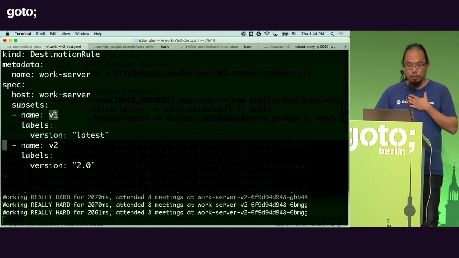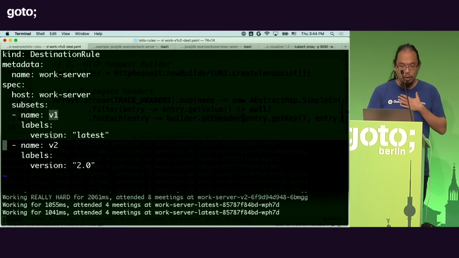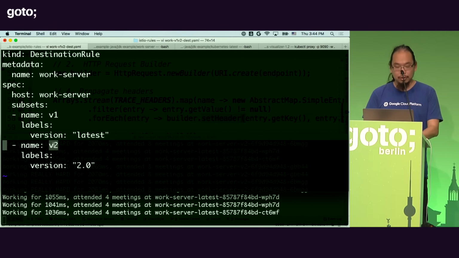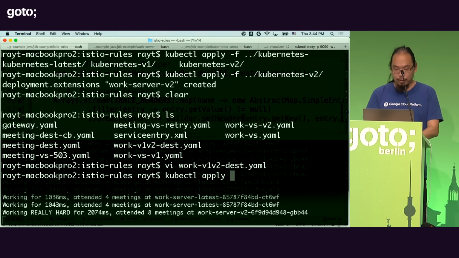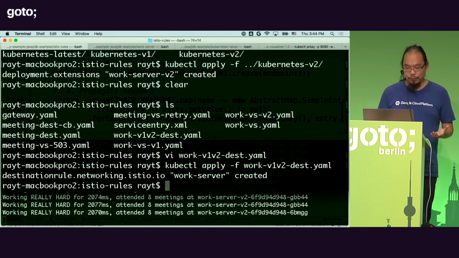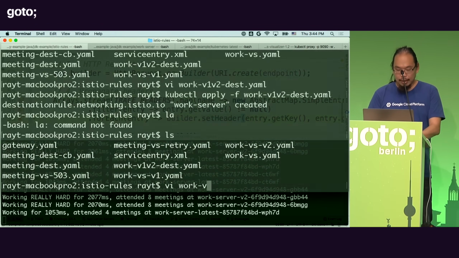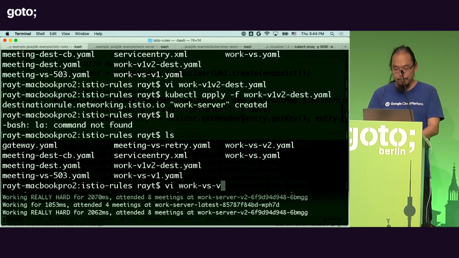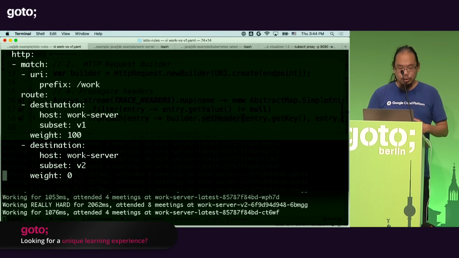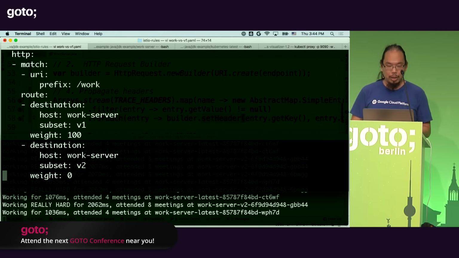Now, of course, you can also use blue and green. You can say old and new. It doesn't matter. It's just a way for you to name your versions your own way. So I'm going to go ahead and apply this v1, v2 definition so that now I have two different versions to work with. And now what I can also do is to say, okay, I like to start off with all the workload routed to v1.